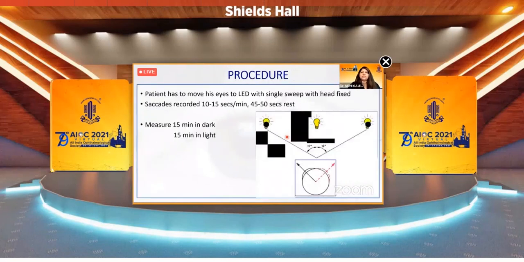The patient has to move his eyes to the LED with a single sweep with head fixed. The saccades are recorded for 10 to 15 seconds with a 45 to 50 seconds rest. Measure 15 minutes in the dark and then 15 minutes in the light.